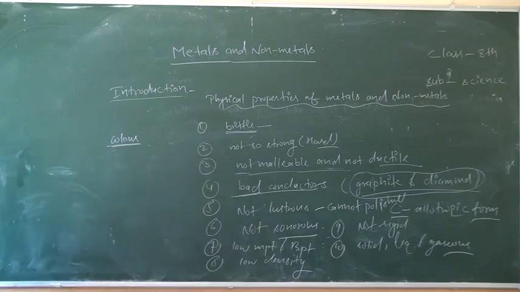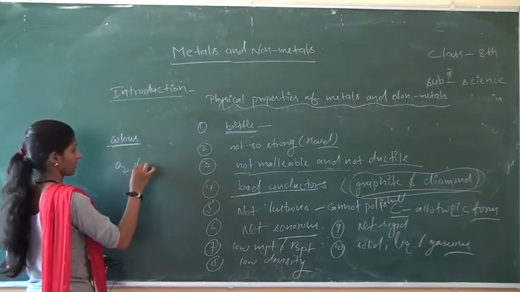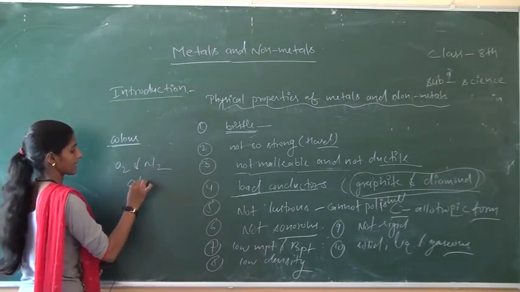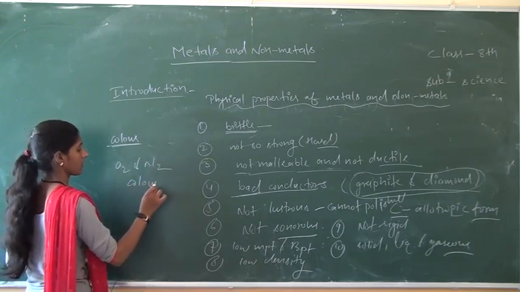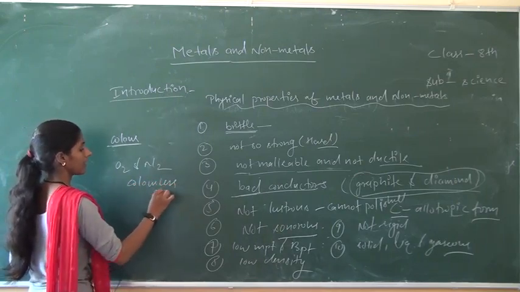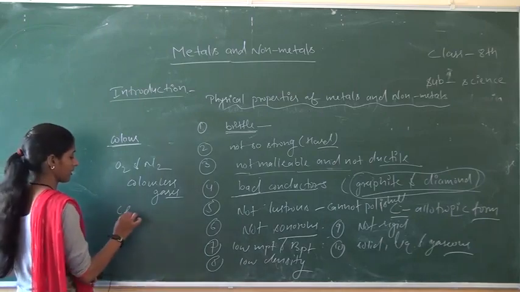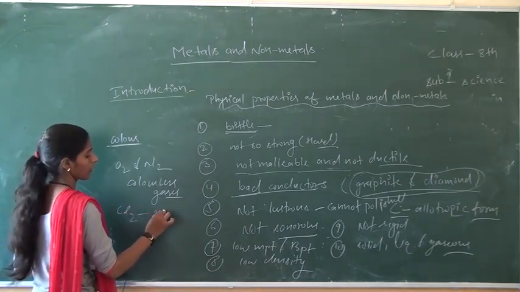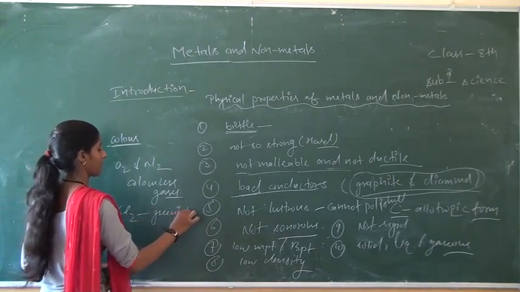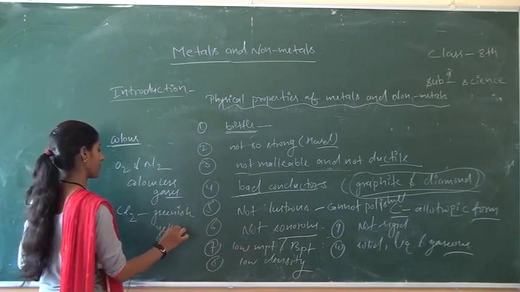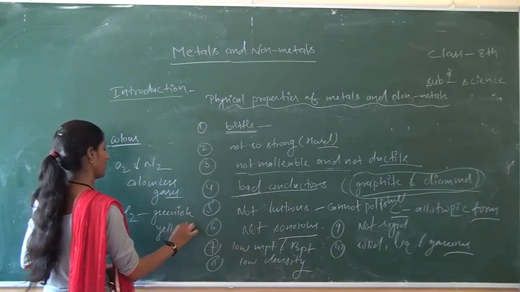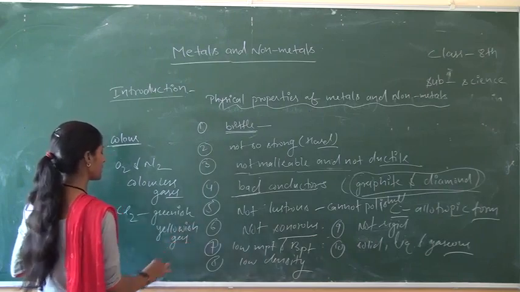They have many varieties of colors, such as oxygen and nitrogen are colorless gases. Chlorine is a greenish yellowish gas, etc.